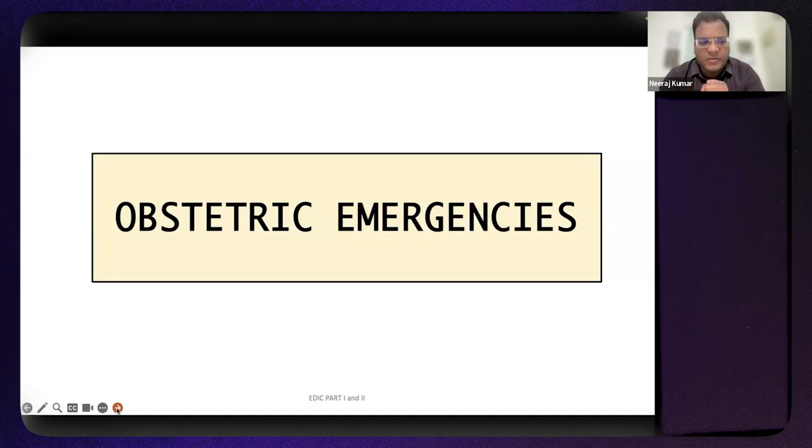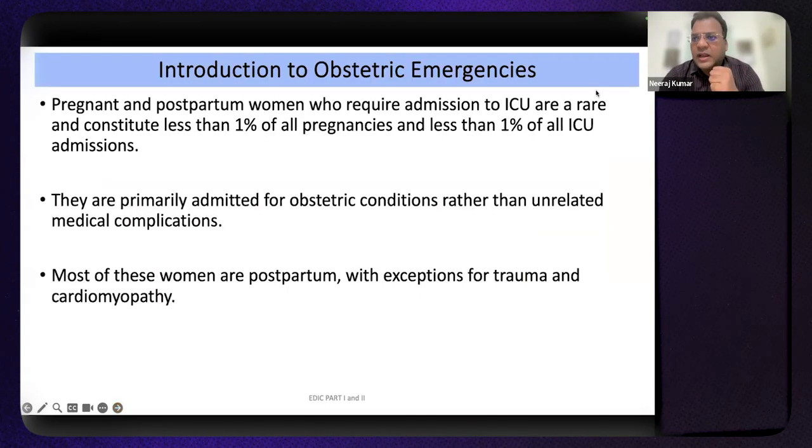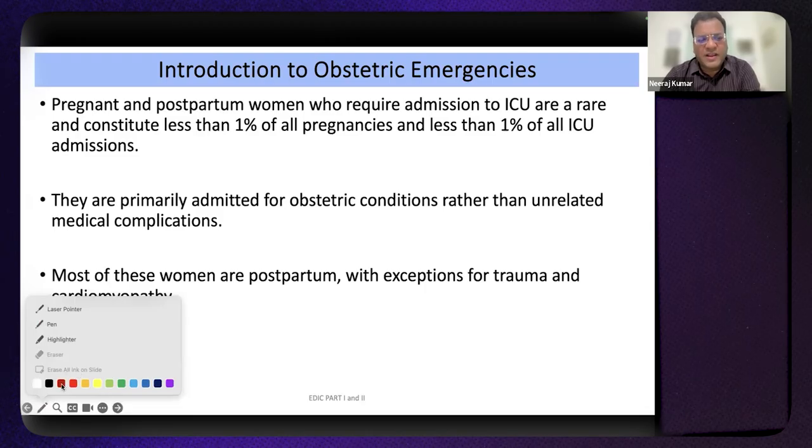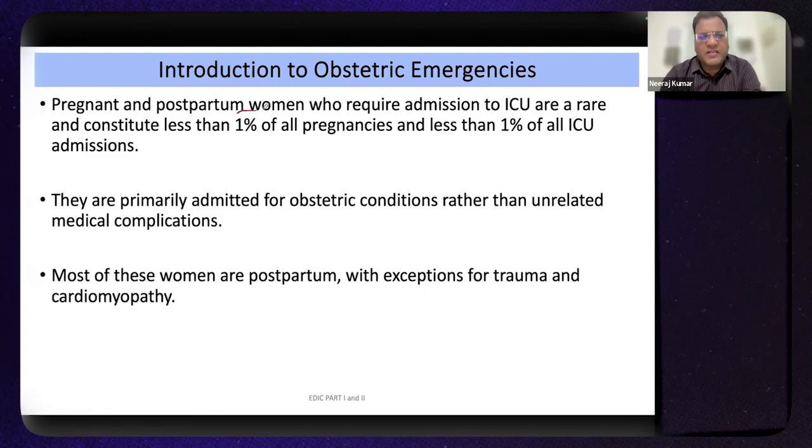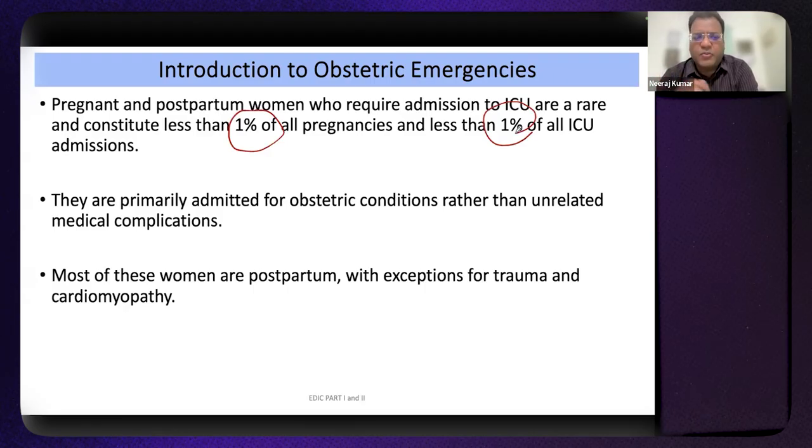And I think now it's time to start with why these obstetric emergencies are really very important for all of us, and from your EDIC examination point of view. Till now, we are all aware that pregnant and postpartum women requiring ICU admission constitute less than 0.1% of all pregnancies, and of all ICU admissions, less than 1% have obstetric problems.